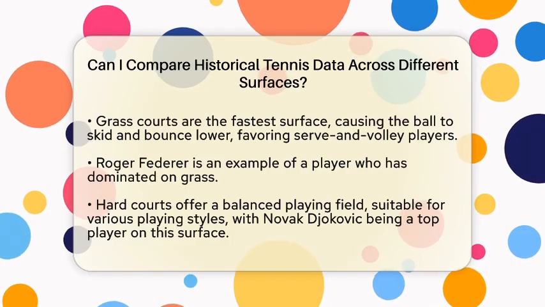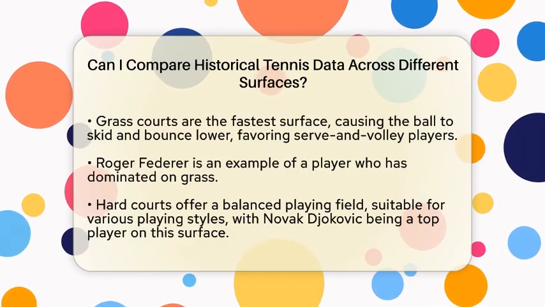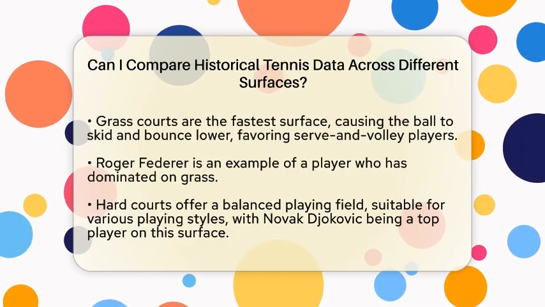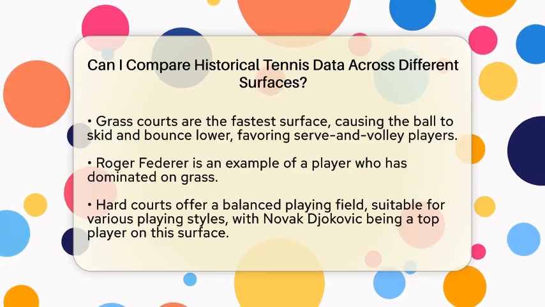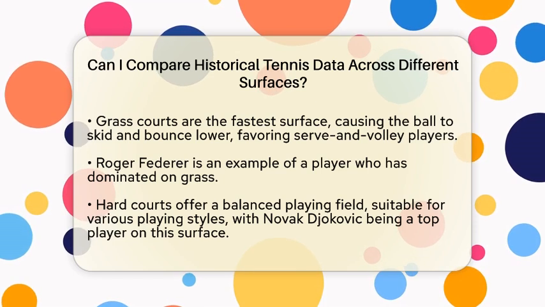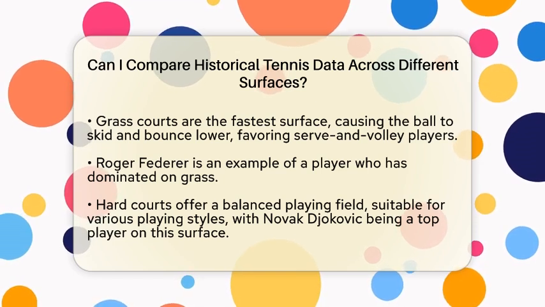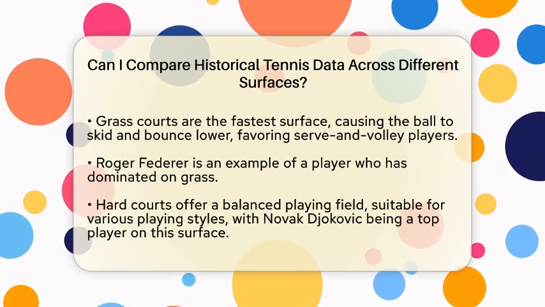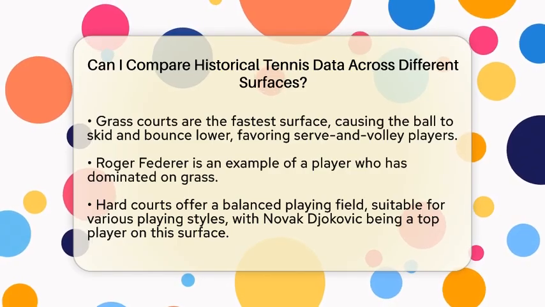Hard courts fall somewhere in between clay and grass. They are typically made from concrete or asphalt with an acrylic top layer. This surface provides a balanced playing field that suits a variety of playing styles. Novak Djokovic is often regarded as one of the best hardcourt players.